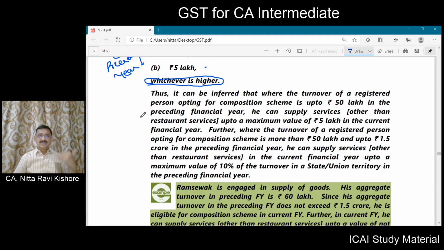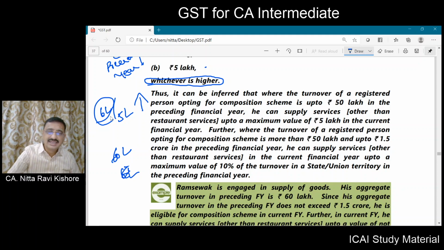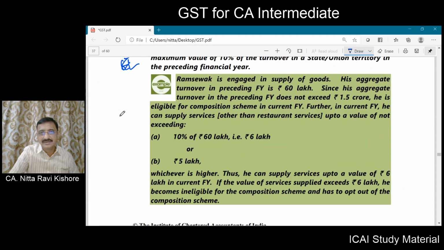Now if you are a person having a threshold aggregate turnover of more than 50 lakhs but up to 1.5 crore, then the limit up to which you can go for this service is 10 percentage of your turnover. So if your turnover in the preceding year is 60 lakhs, 10 percentage of 60 lakhs is 6 lakhs, or 5 lakh, whichever is high. So up to 6 lakhs you can provide service, but still you can avail the composition levy.